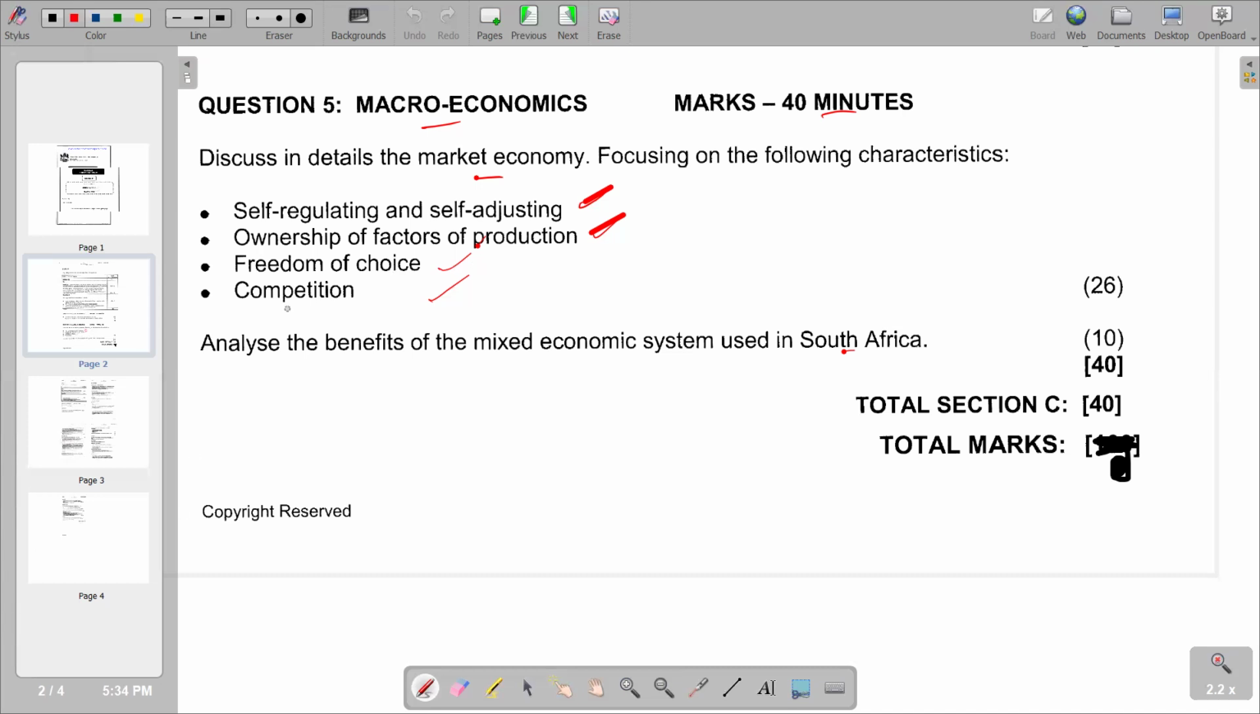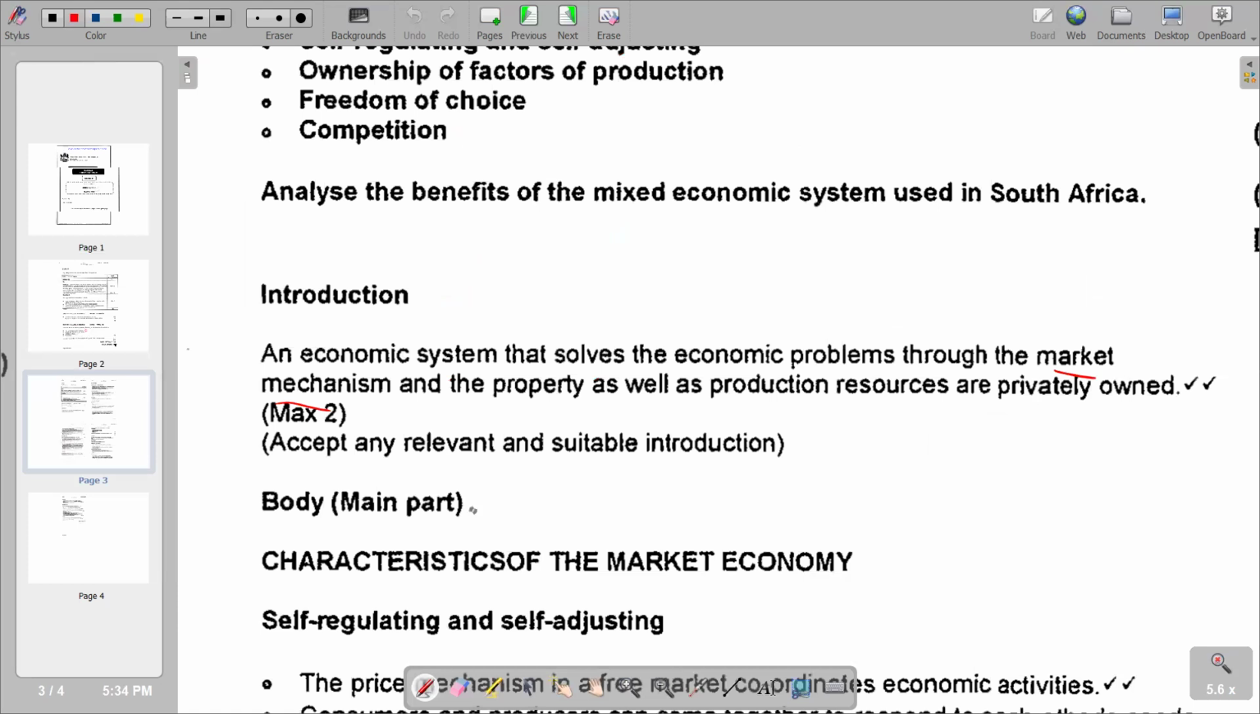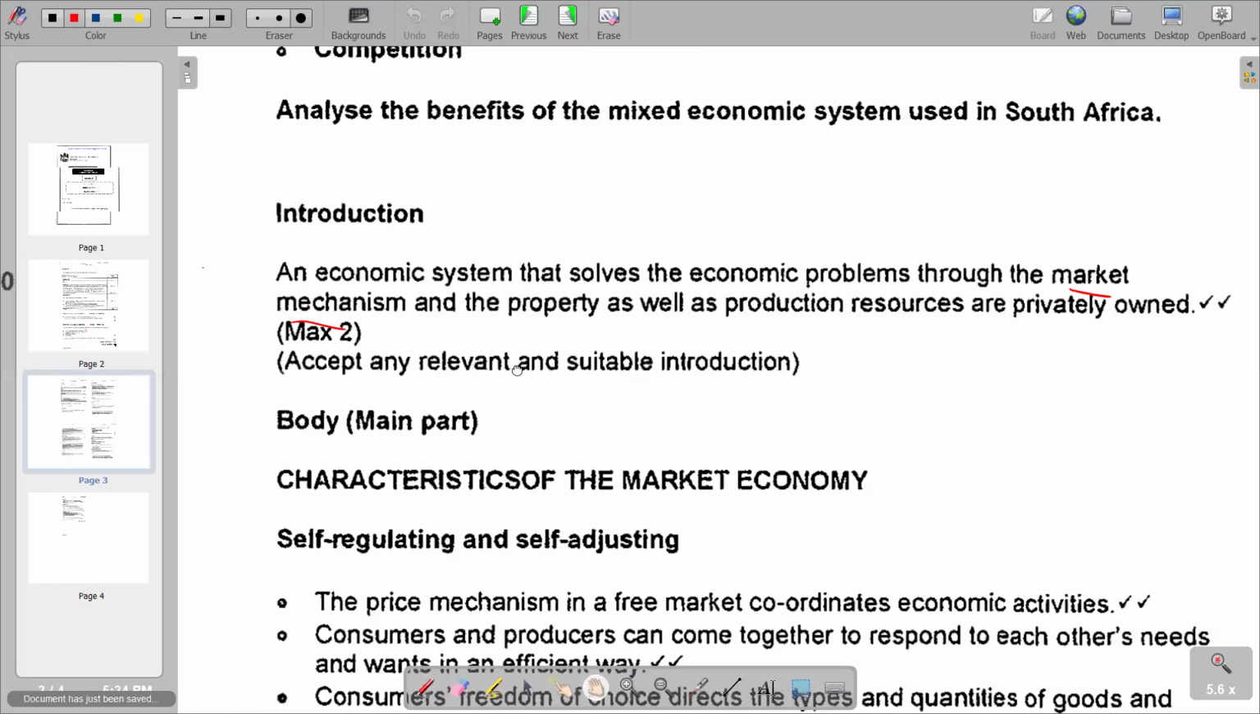Then after that, we go to ownership of factors of production, then go to freedom of choice, then competition. So we go to our answer section.